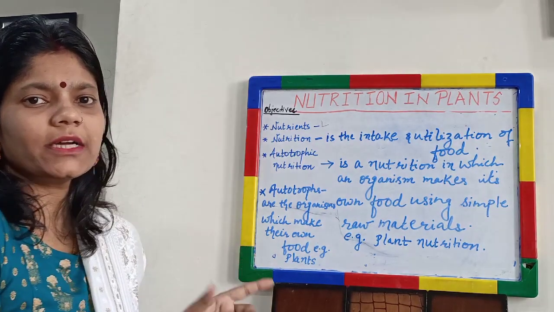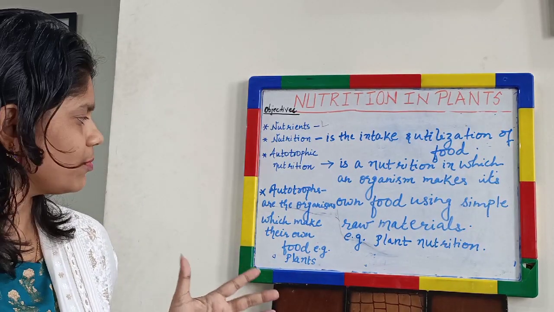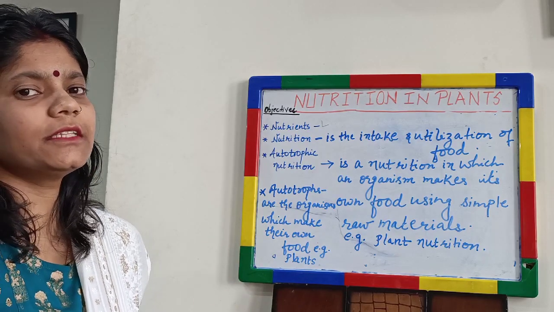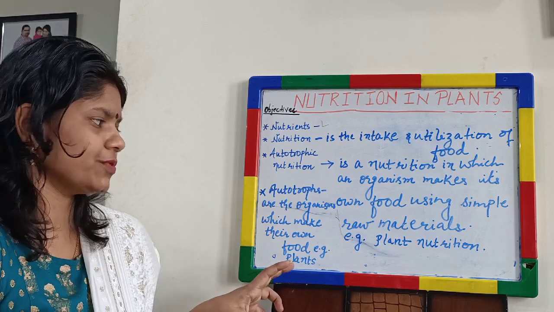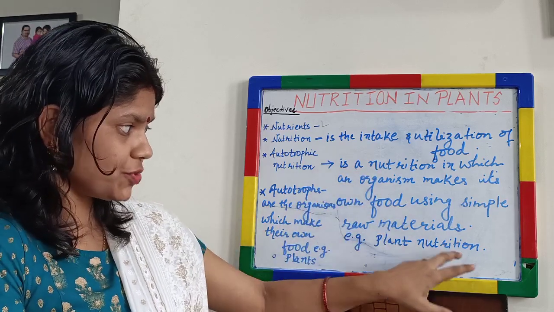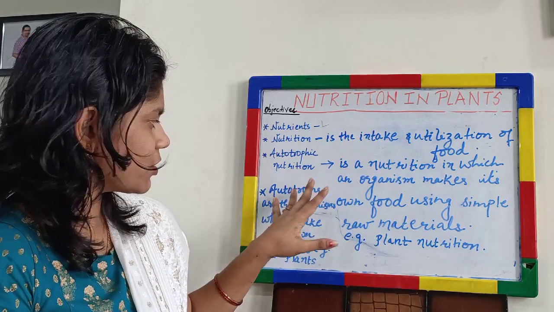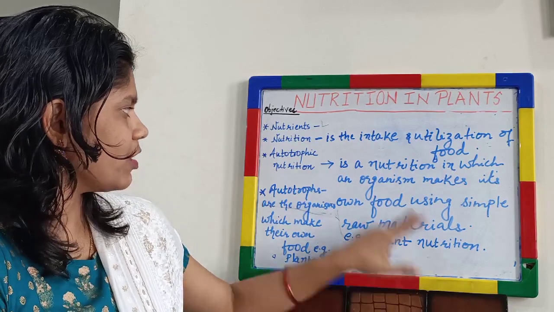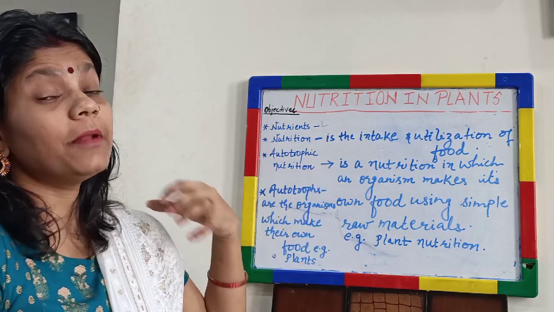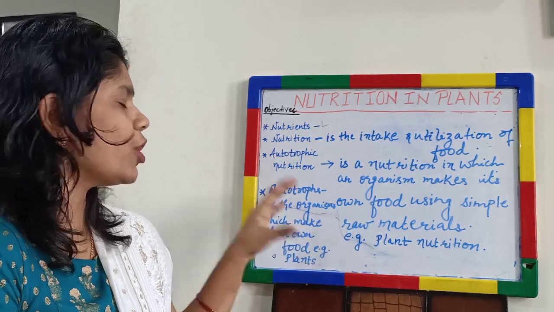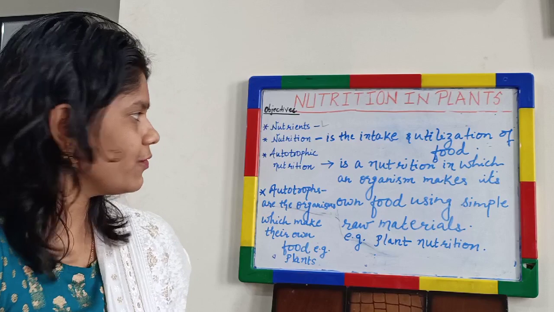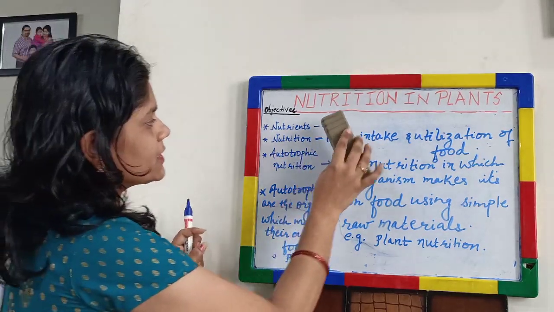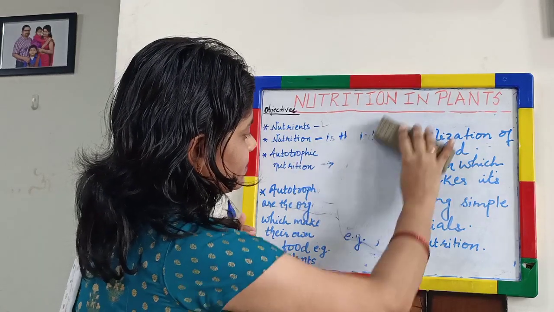You may find some other organisms also which perform autotrophic nutrition, which we will come to later after understanding the requirements for autotrophic nutrition. So the process is nutrition and the organisms are called autotrophs. Okay, so plant nutrition is an example of autotrophic nutrition and plants are an example of autotrophs. So now we will study in details about autotrophic nutrition and what things are required for that.